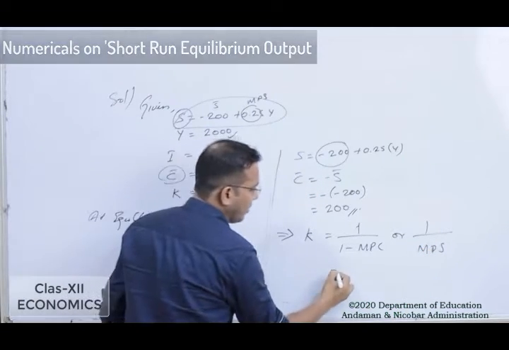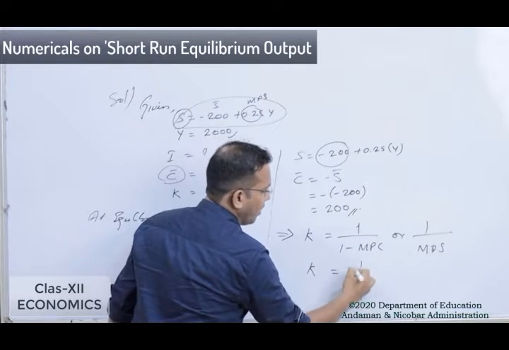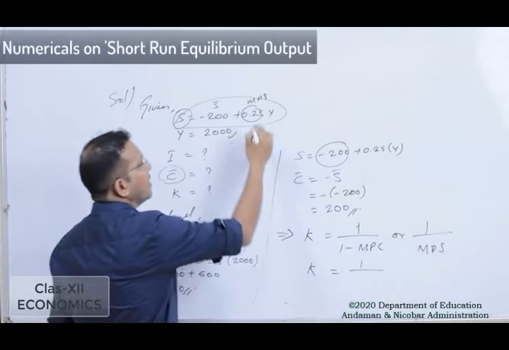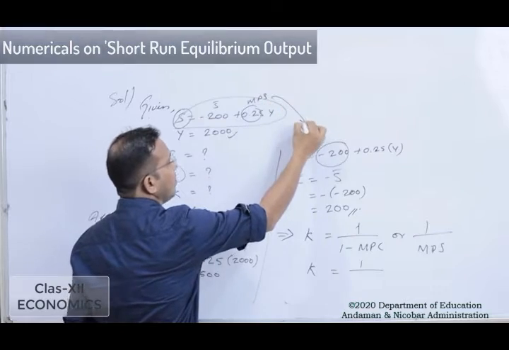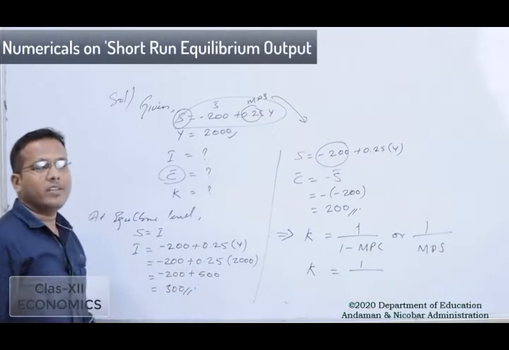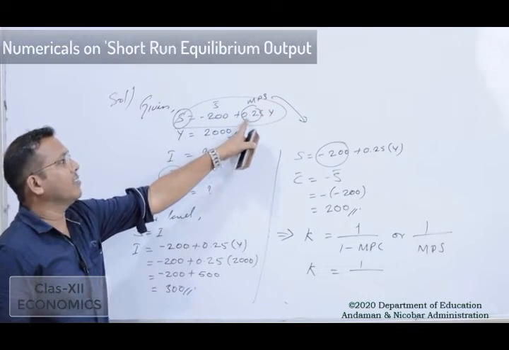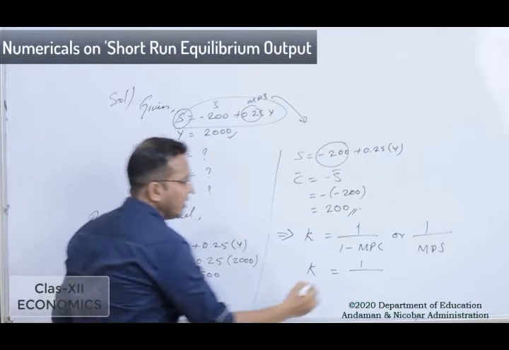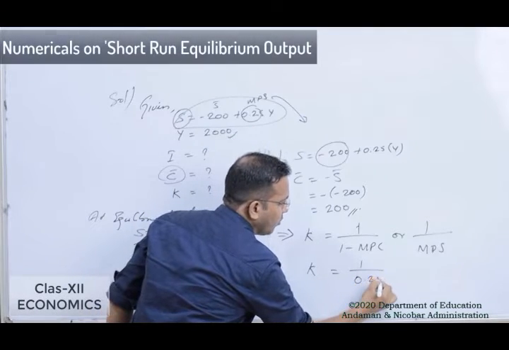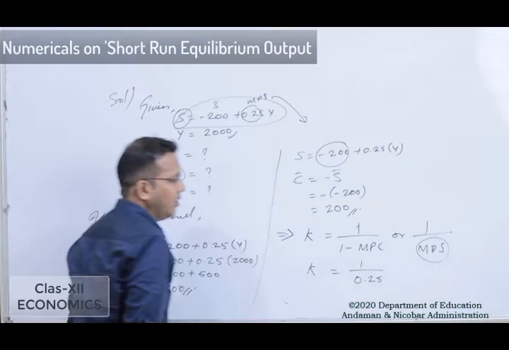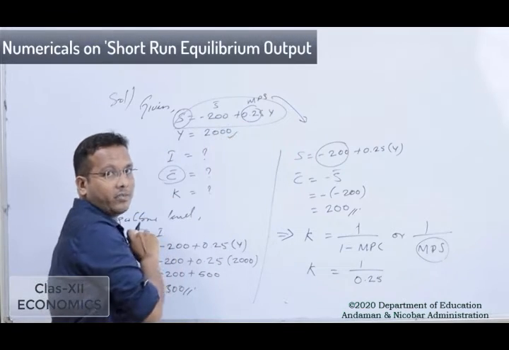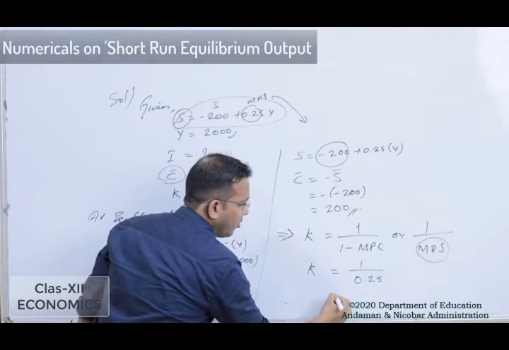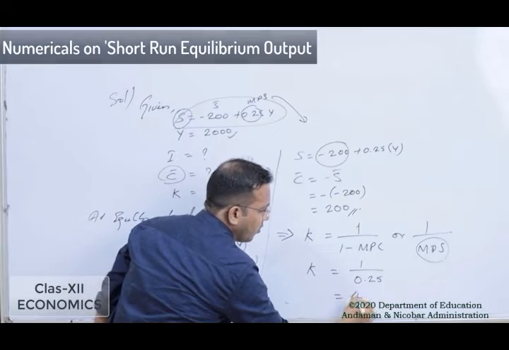So here the value of K is 1 by MPS, which can be derived from this S function, where it is given as 0.25. So the value will be 1 by 0.25, that is the MPS value taken from the S function. So what does the K value now become? It will become 4.